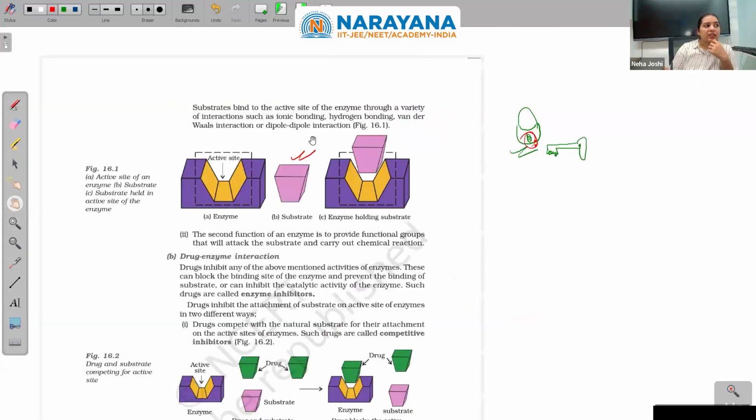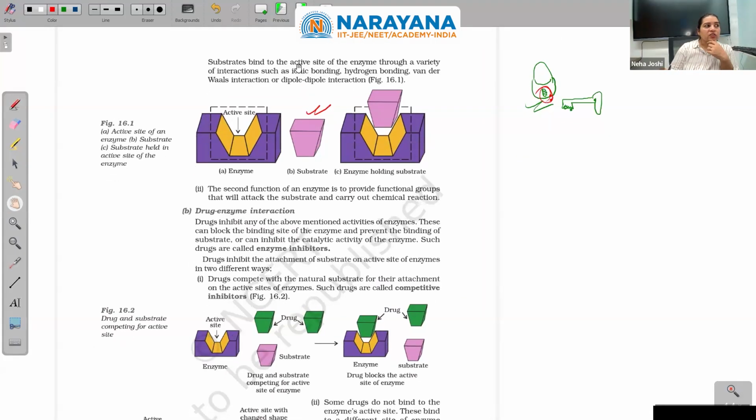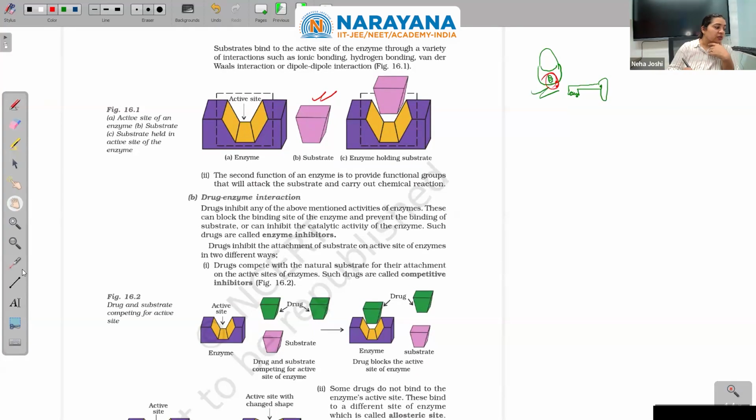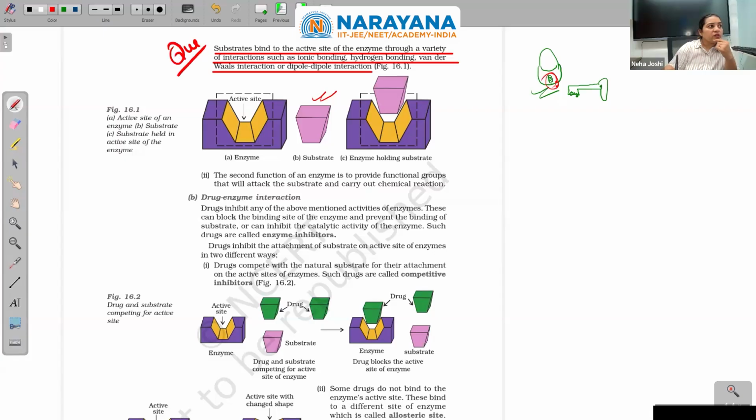Substrates bind to the active site of the enzyme through a variety of interactions such as ionic bonding. Again, there is a question here, right? What types of bonding are used? Substrates bind to the active site through a variety of interactions such as ionic bonding, hydrogen bonding, van der Waals, or dipole-dipole interactions. So there could be a question here. Is that clear? Substrate and enzyme bind by van der Waals, hydrogen bonding, ionic bonding, and dipole-dipole interactions.